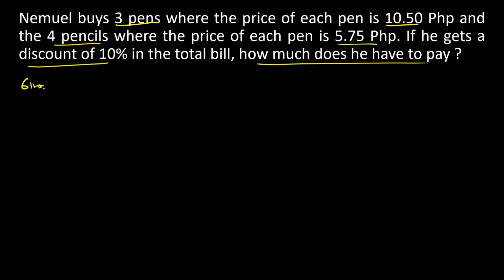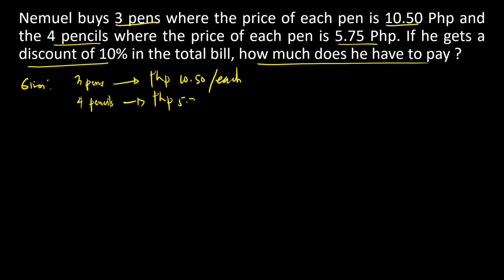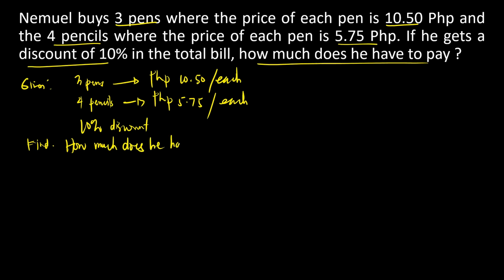So, first, let's list down our given. Nemuel buys 3 pens, and the price of the pen is 10.50 pesos each. Okay, he also bought 4 pencils, which cost 5.75 each. Okay, and then, he will receive a 10% discount. What we are looking for is how much does he have to pay?